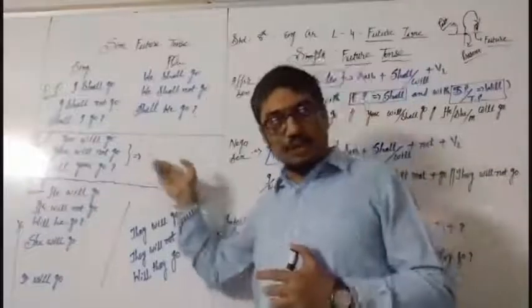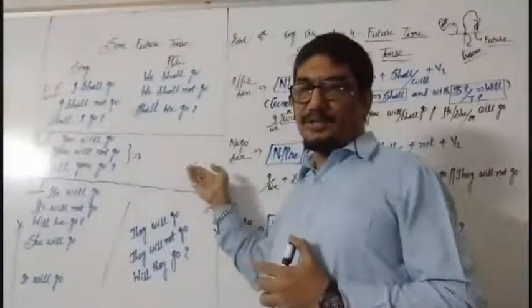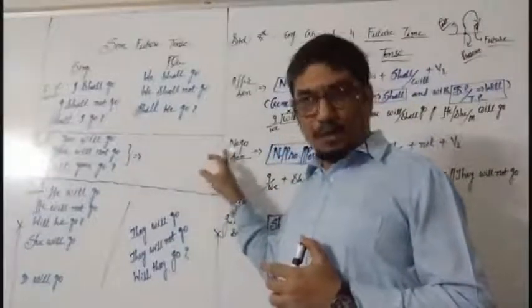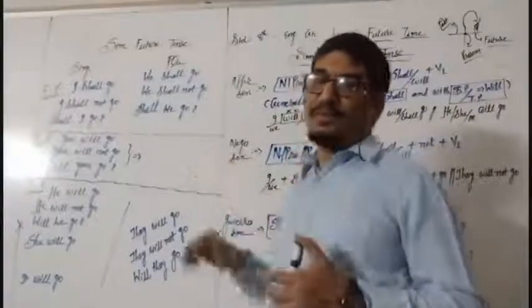You will go, you will not go. Will you go? The same thing. What is written here? The same thing. You will write. I have not written, but you will write it in your verb.